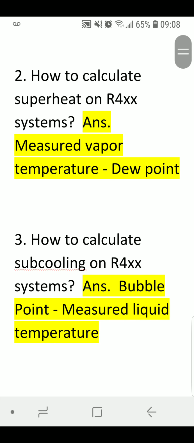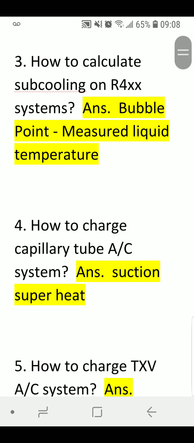Number 2, how to calculate superheat on R-400 systems? Answer, measured vapor temperature minus dew point. Number 3, how to calculate subcooling on R-400 series systems? Answer, bubble point minus measured liquid temperature.